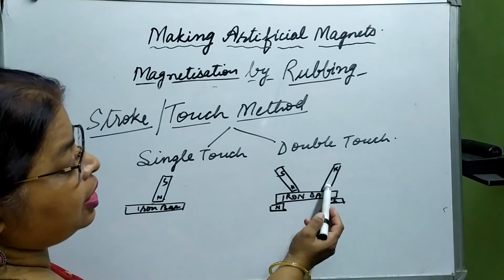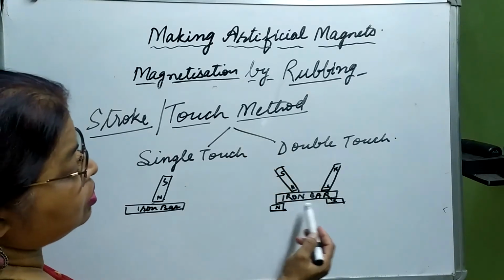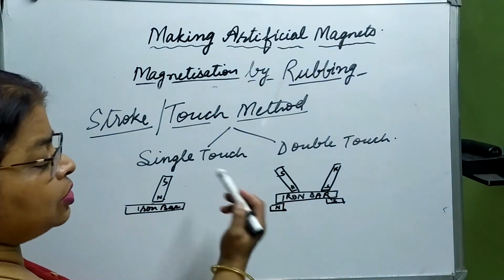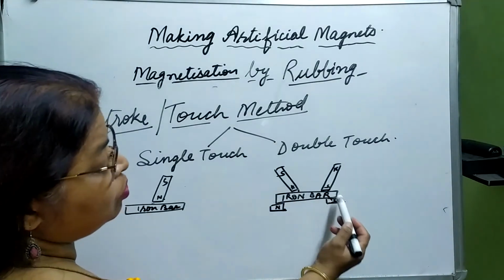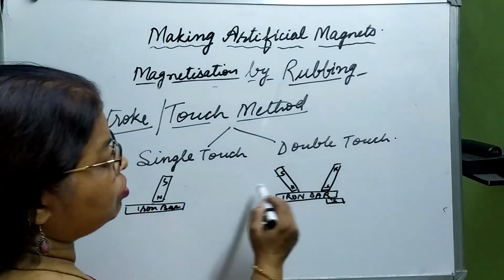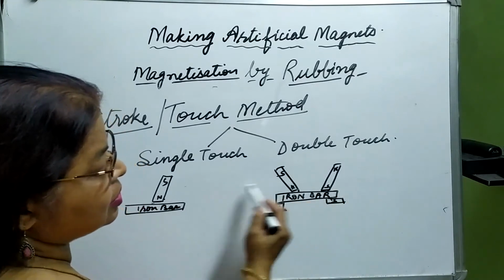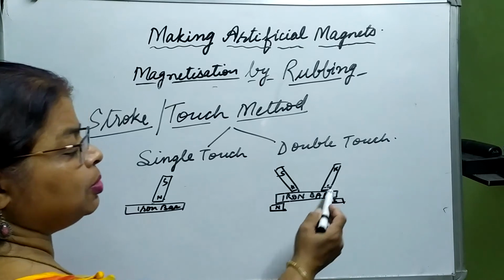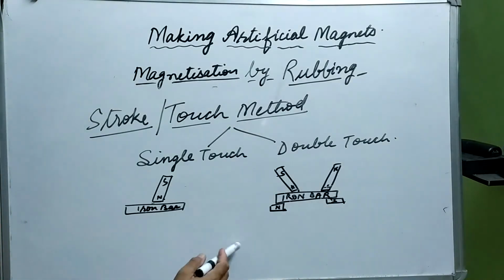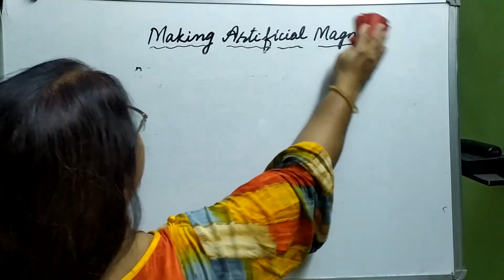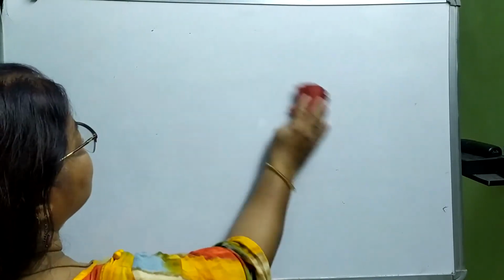One is north pole here and south pole is here, and below this also we keep magnets, but we take care that if it is north pole, then it is also going to be north pole. If it is south pole, then this magnet is also south pole. So we are going to rub it here and there like this on the opposite side. So this part is going to become south pole and this will become north pole. Okay, so this is how we make the magnetic substance and convert them into magnets.